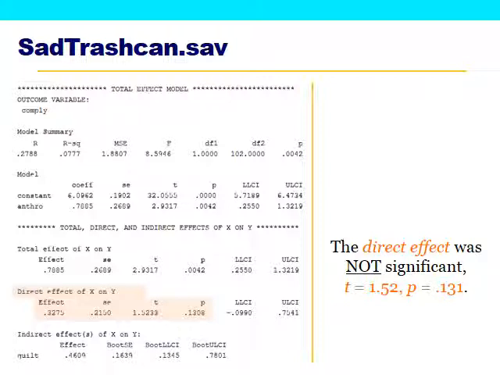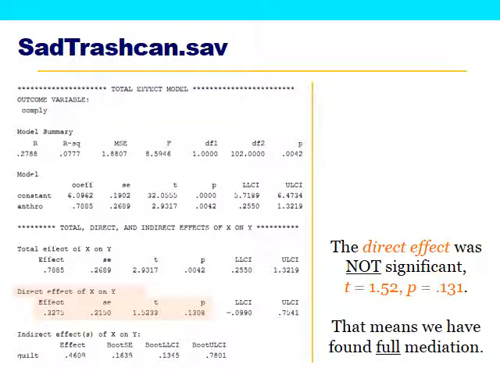P equals 0.13. So anytime we see a significant total effect paired with a not significant direct effect, we know that we have found complete mediation. In other words, once we account for the mediator, the relationship between X and Y completely went away. So this would be full, or sometimes also called perfect, mediation.